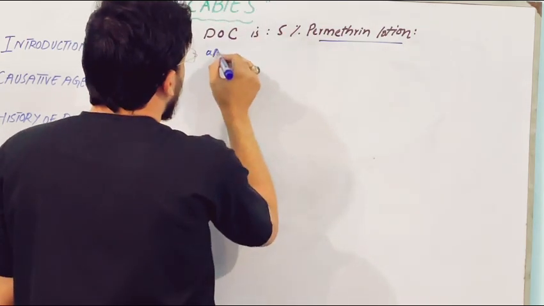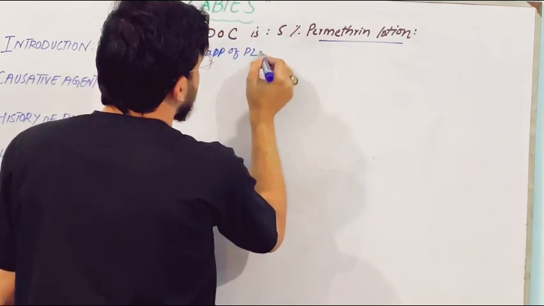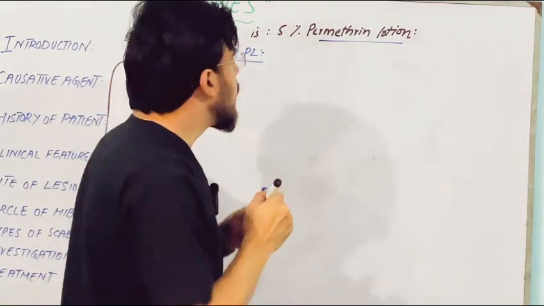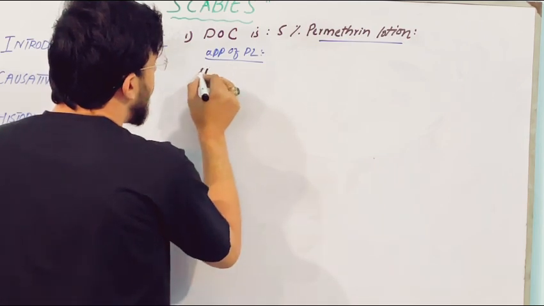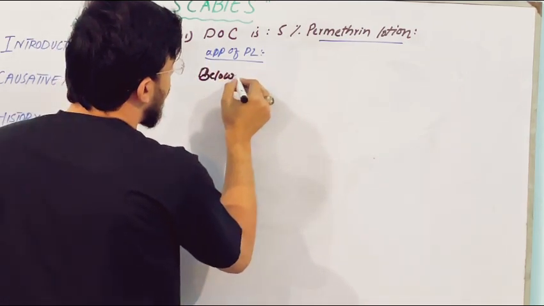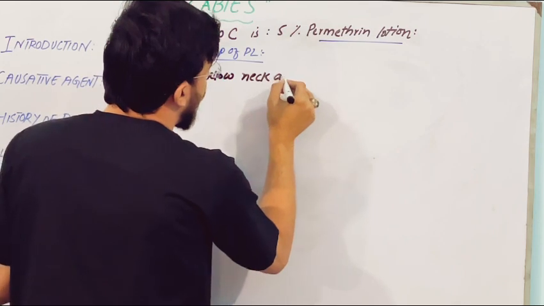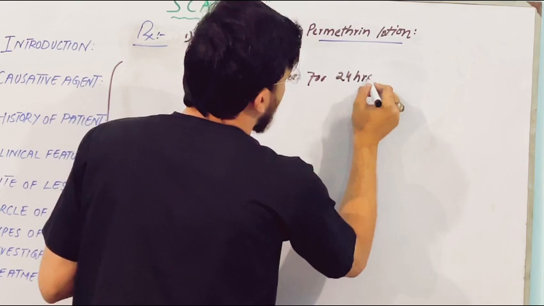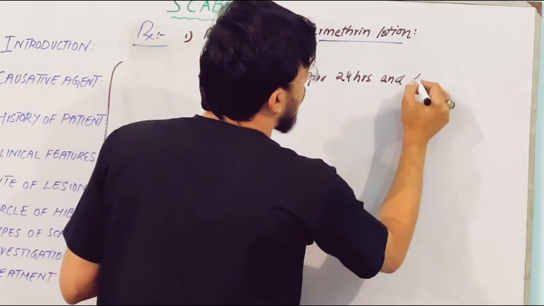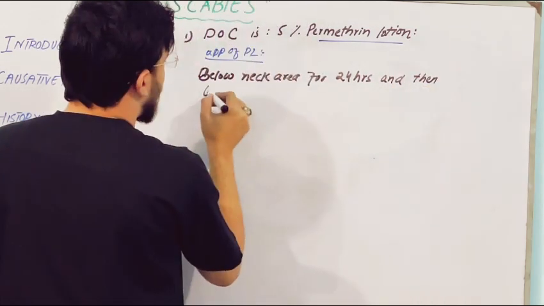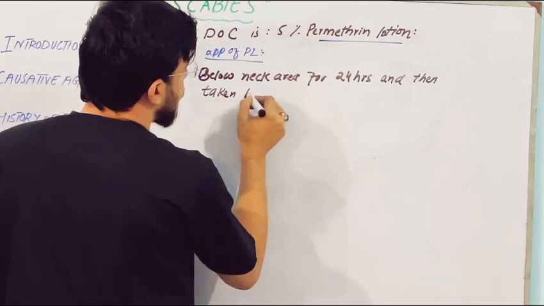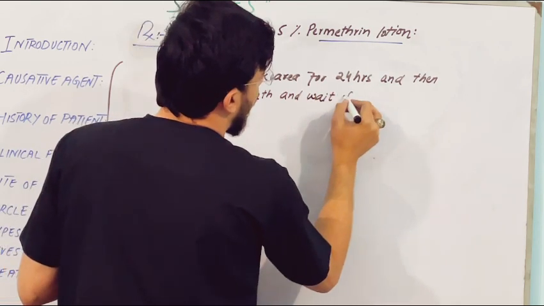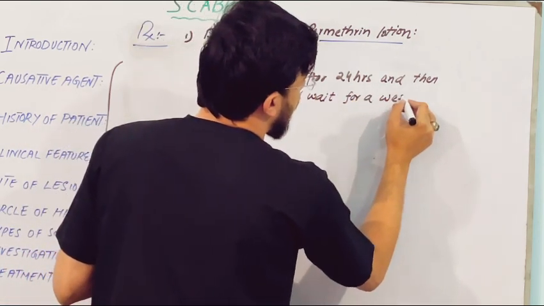Half a bottle of permethrin lotion is applied below the neck area for 24 hours and then the patient takes a bath and waits for a week.